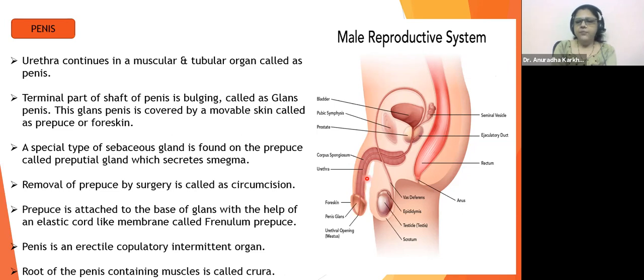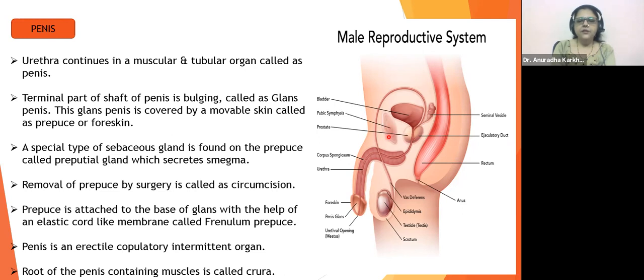Got it? Now it will become even clearer. Look, this is the scrotal sac, this is the testes, this is the epididymis. From the epididymis, this is the vas deferens. You can see how it is moving, right? It is reaching a point where the seminal vesicles are also present. This will be a common ejaculatory duct present over here.